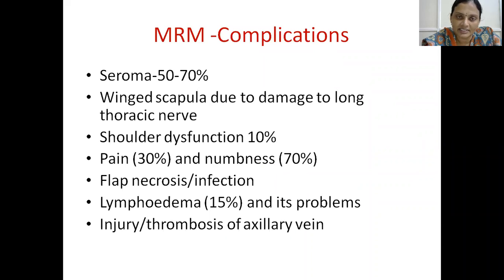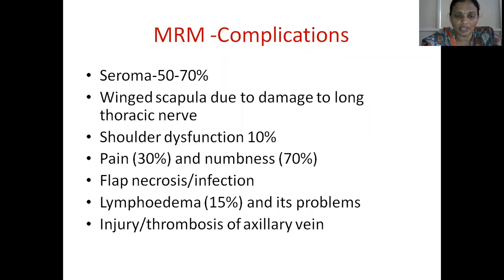So last time, in the first class, one student asked about the complications of total mastectomy. The various complications after modified radical mastectomy: the first and most common is seroma, usually 50 to 70%. Winged scapula, this is due to damage to Bell's nerve, that is the long thoracic nerve. Shoulder dysfunction in 10% of cases, pain in 30%, and numbness, nearly 70%, due to damage to the intercostobrachial nerve.